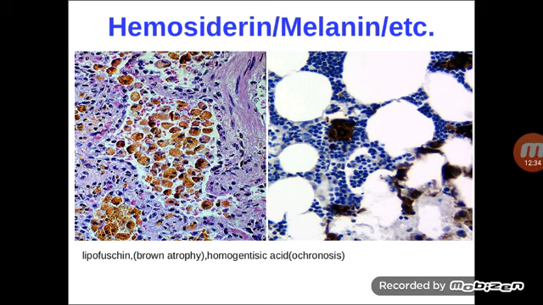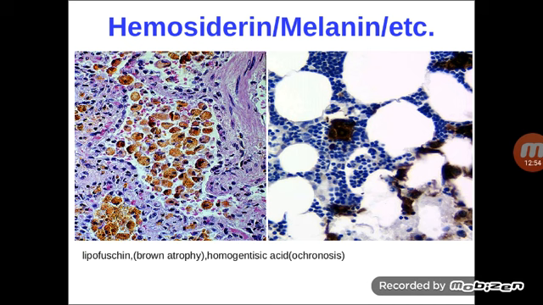On the left side, you are seeing the golden brown pigmentation. You can see the large cells, and if you observe keenly, the nucleus is at the periphery, and in the cytoplasm you can see golden brown deposits, which is nothing but the hemosiderin.